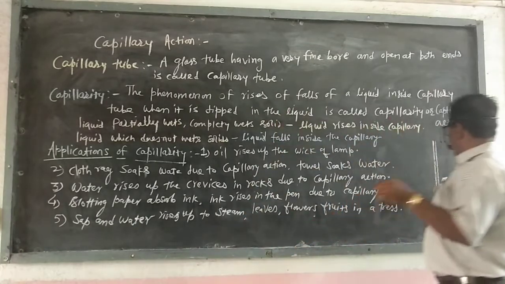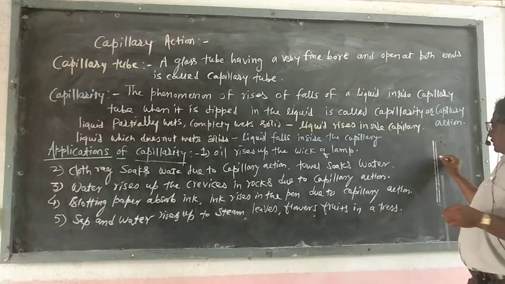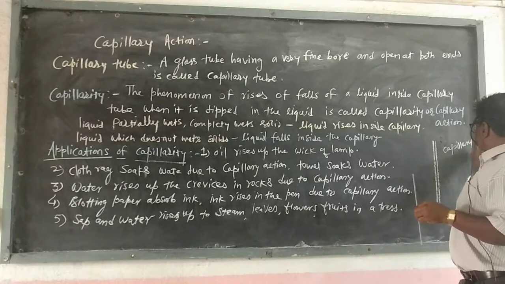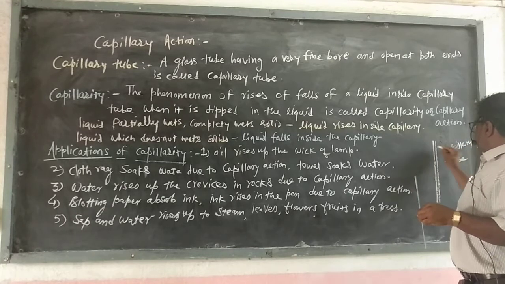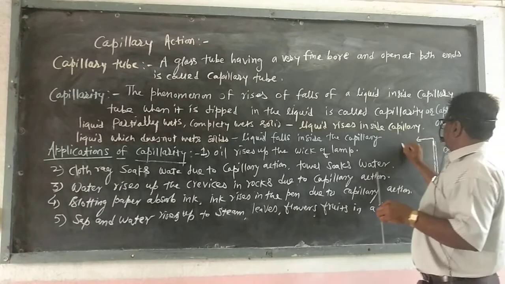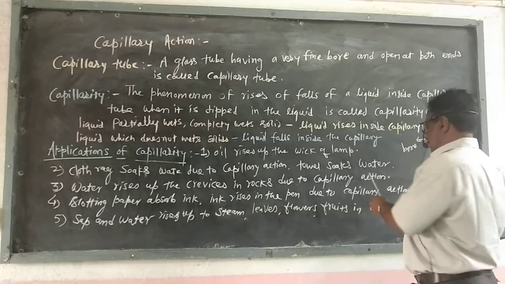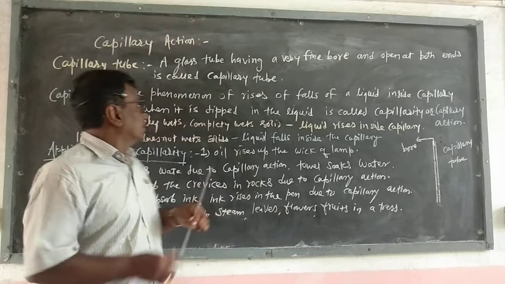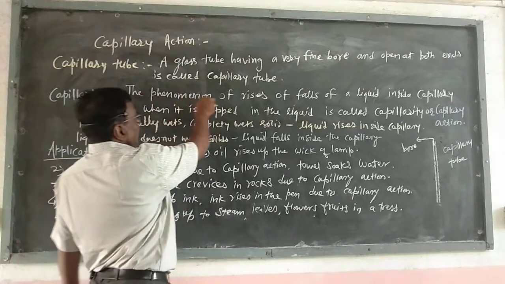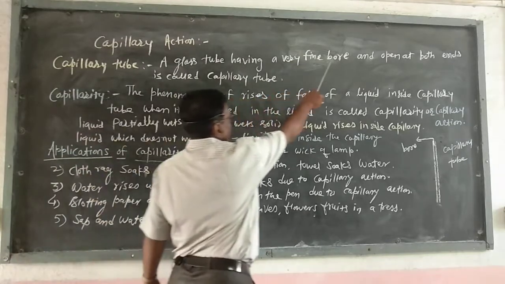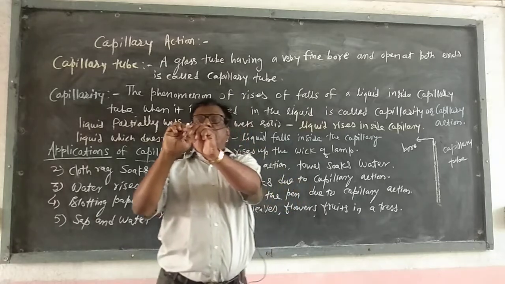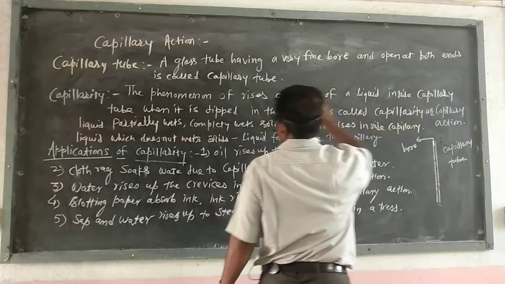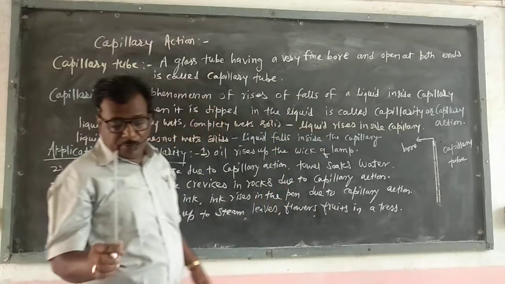Or the diagram of that capillary tube is like this, and that is the bore. So that is called a capillary tube. A capillary tube is a glass tube having a very fine bore. There is a bore here. Bore means hole. Open at both ends is called a capillary tube.